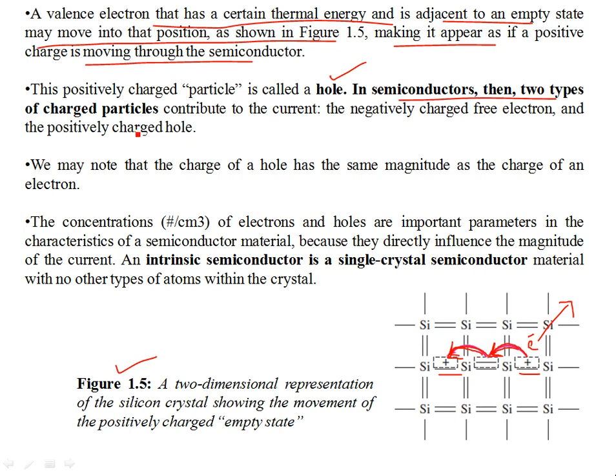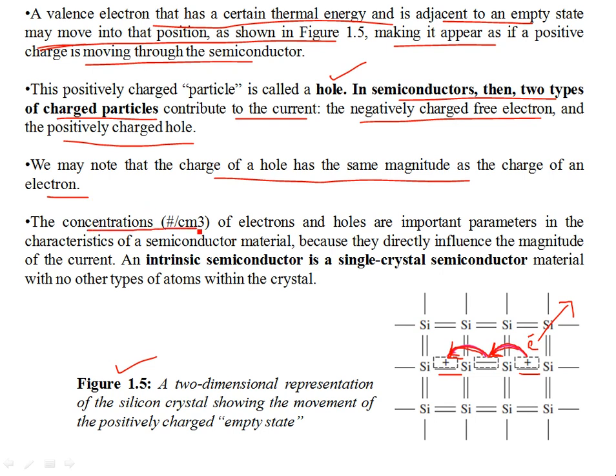Now in semiconductors, there are two types of charged particles, as opposed to conductors, and both contribute to the current equally. We have negatively charged free electrons, and then we have the empty states left behind, which are positively charged holes. This is another difference in the conduction of current by semiconductors: it is done by both the holes and the electrons. Since it is a pure semiconductor, it is electrically neutral. We may note that the charge of a hole has the same magnitude as the charge of an electron. Of course, it has to be.